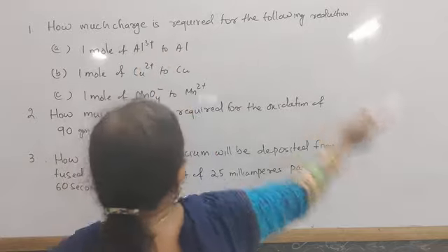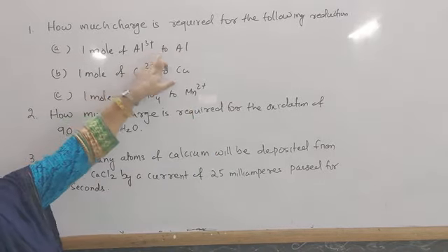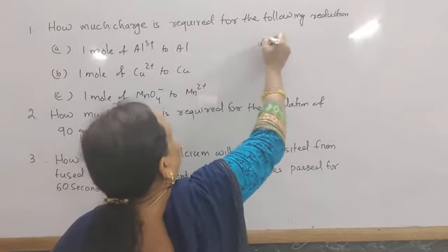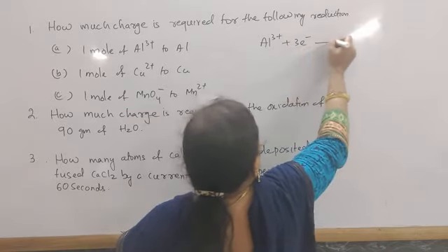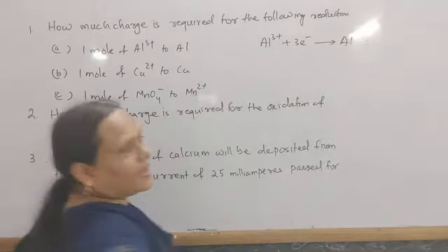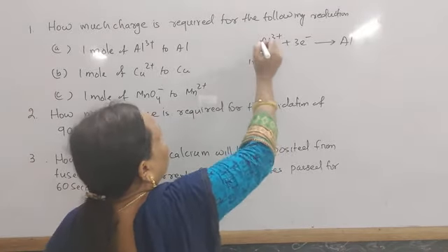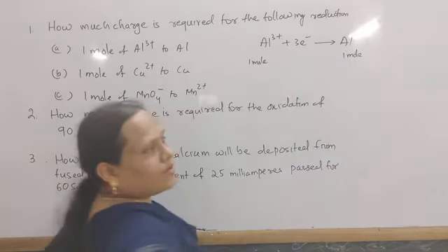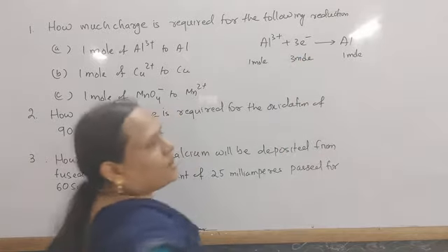How much charge is required for the following reduction? 1 mole of Al3+ to aluminum. Look at the equation: Al3+ plus 3 electrons gives Al. So 1 mole of aluminum ion, for the formation of 1 mole of aluminum, requires 3 moles of electrons.